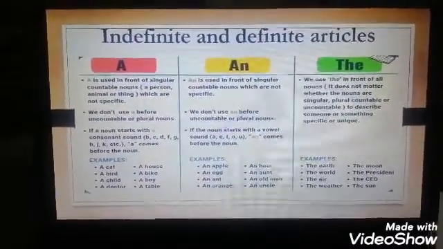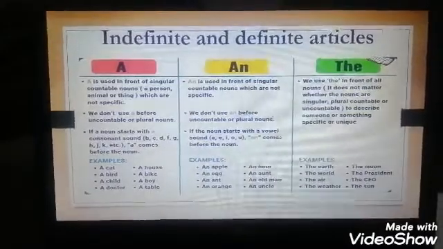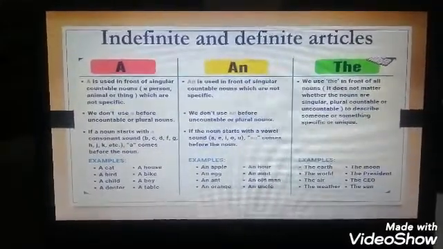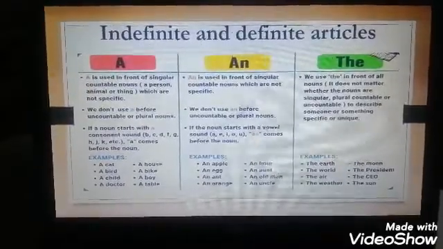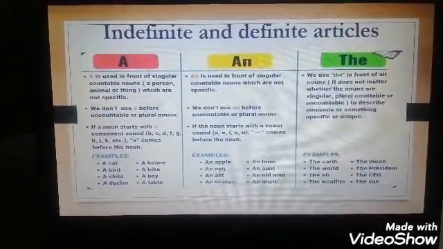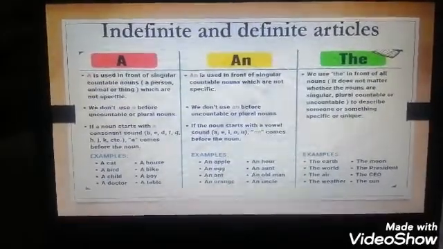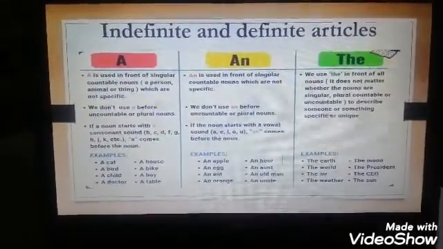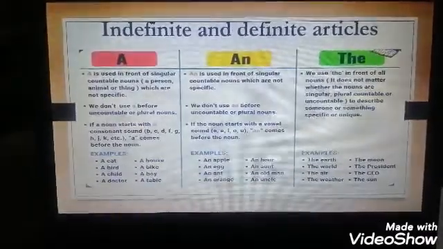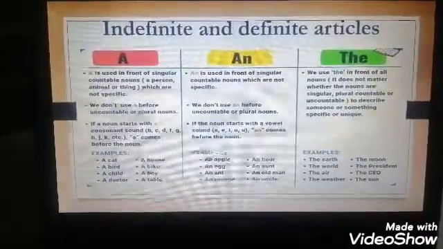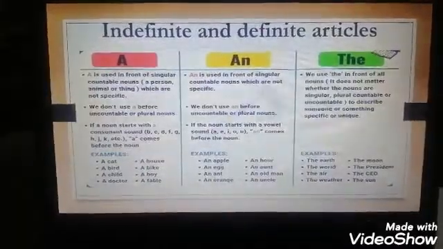For example, a cat, a house, a bird, a child, a boy, a table. So here we have consonant sounds as the first sound of the words, and we added a before them because they are countable singular nouns.